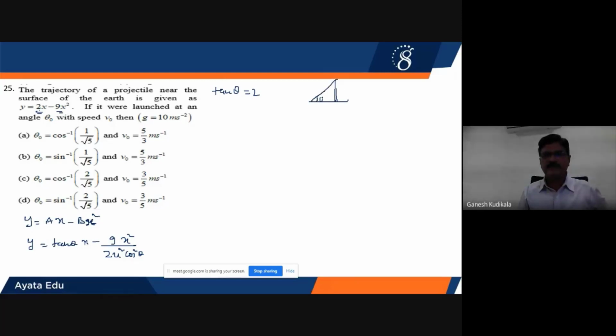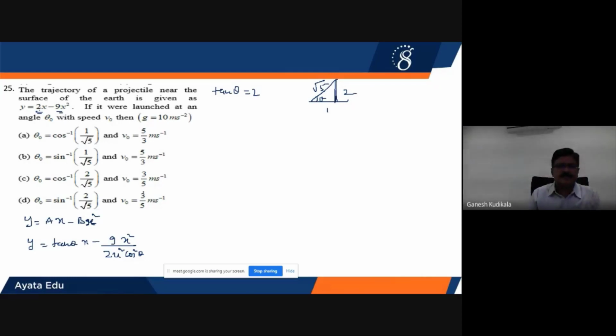If I take this angle as theta, this side will be 2, this will be 1 and the hypotenuse will be root 5. Why am I drawing this? Because once all three sides of a right angle triangle are known to us, all six trigonometric function values can be obtained: sin theta, cos theta, tan theta, secant, cosecant, cotangent. For that purpose, I have drawn the triangle.